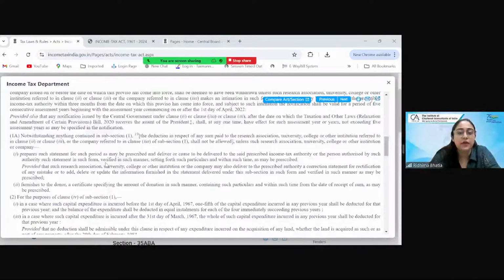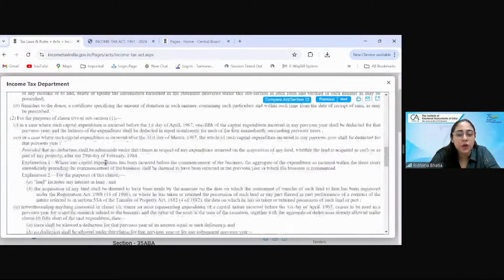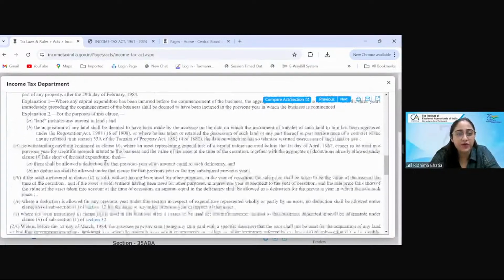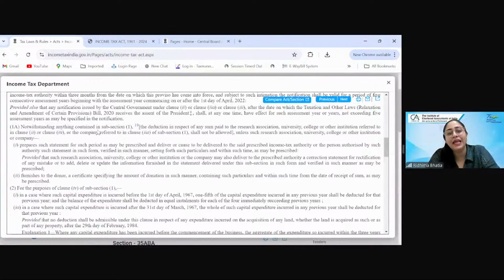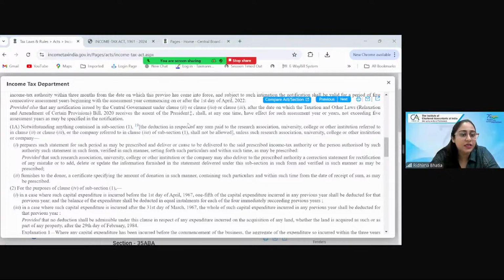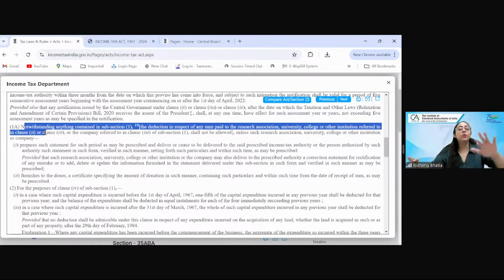Okay? Perfect. Now, last thing before I close this Act part: some clauses would be like "notwithstanding anything contained". These are called non-obstante clauses. That means this clause is over and above everything. Whatever is written anywhere, this clause has a lot of importance. You cannot overrule this clause. What is written in the section is written in the section.